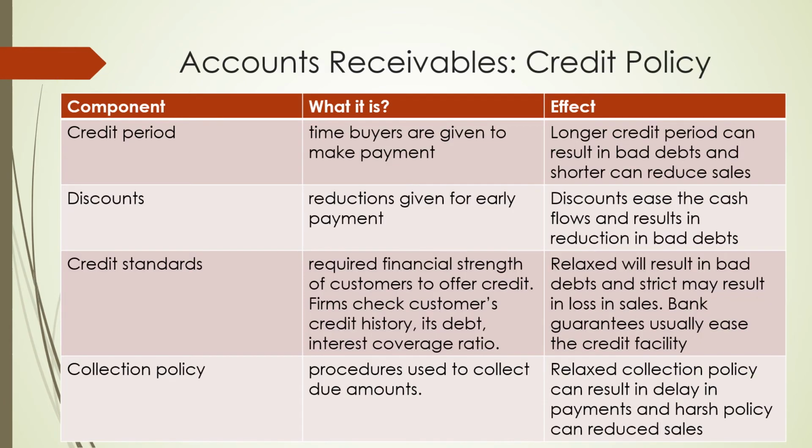Okay. Let's talk about the account receivables. Account receivables is another current asset with us, and we call that a credit policy. Similar to this, we can have the payable policy also. So credit policy and payables policy are both similar.